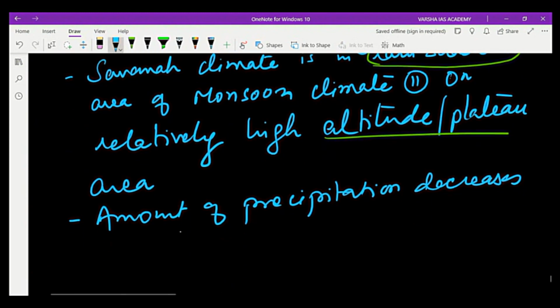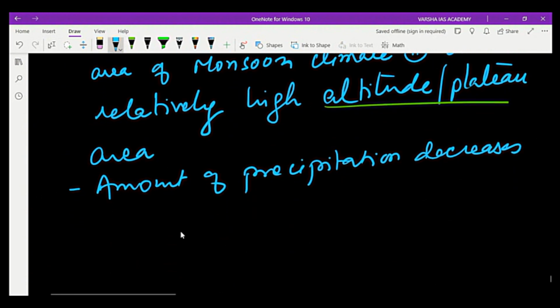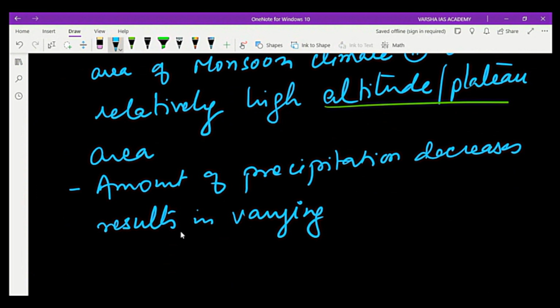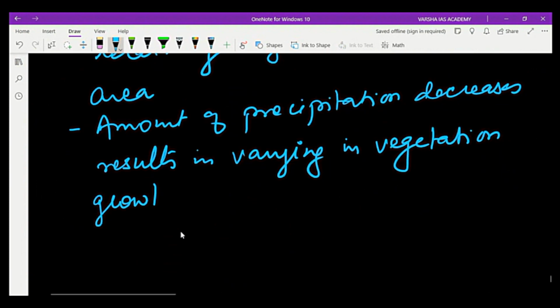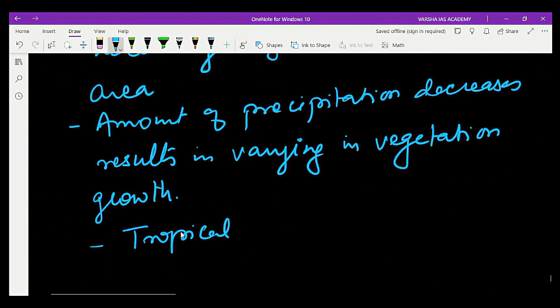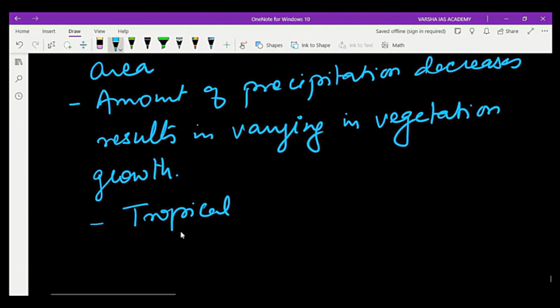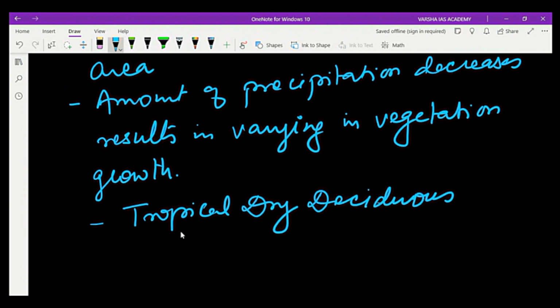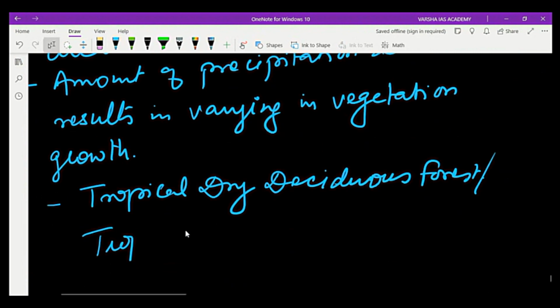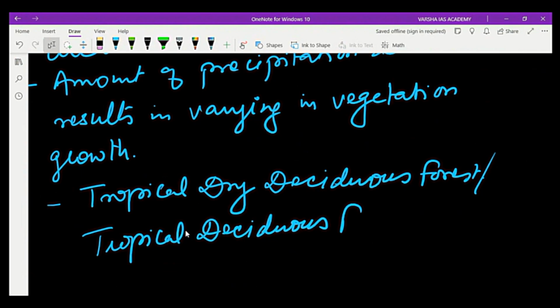As the amount of precipitation decreases, it results in variation in vegetation cover or growth. So what vegetation grows there? Because it is in the tropical region, at a latitude similar to the monsoon, tropical dry deciduous forest grows, or similarly we can say tropical deciduous forest.